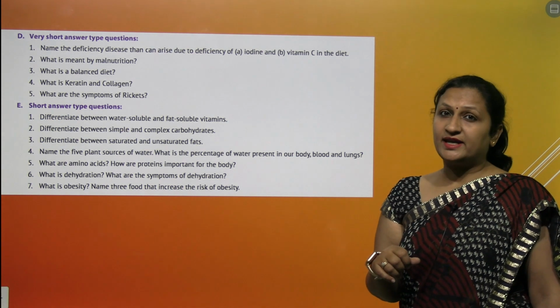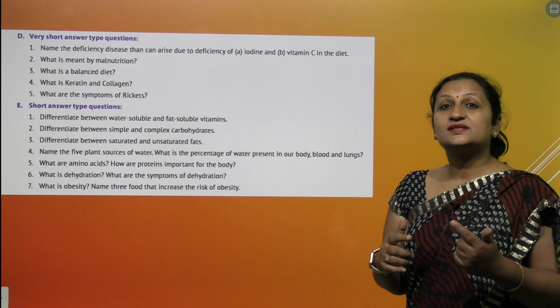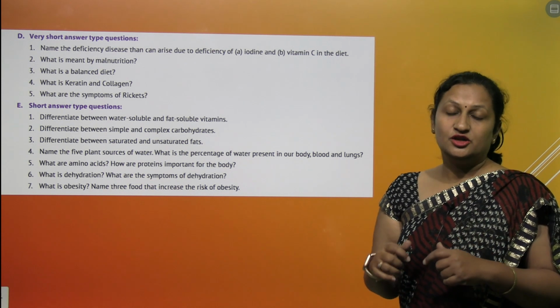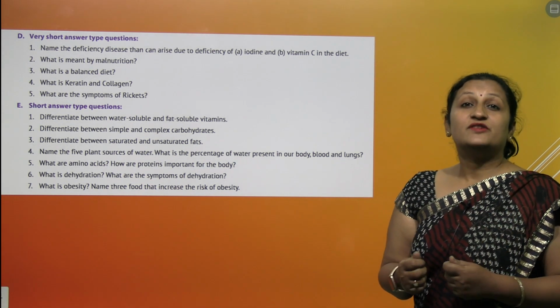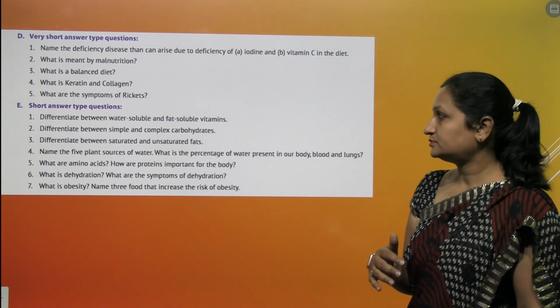What are the symptoms of rickets? Rickets is caused due to deficiency of vitamin D that results in osteoporosis. Your bones become weak and porous. They break as soon as you fall.